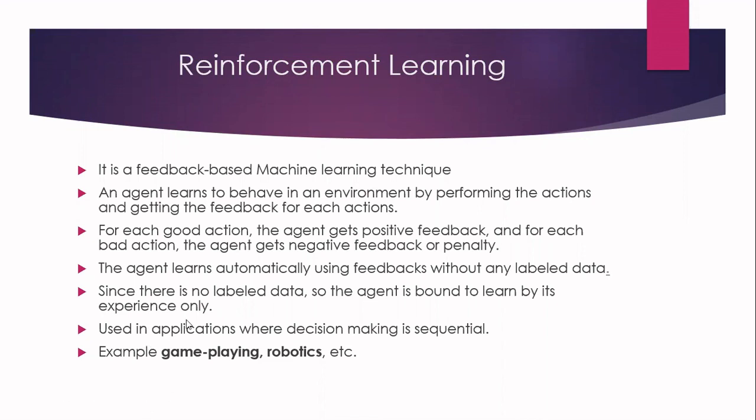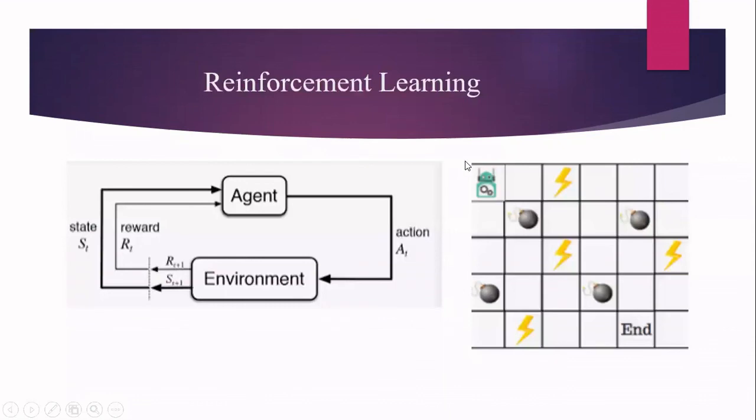Okay, so reinforcement learning is mainly used in one of the important areas called robotics, and also it is used in game playing. And in autonomous cars also reinforcement learning is used. And in reinforcement learning, we have another type called Q learning, that is quality-based learning, that is also becoming popular nowadays. Okay, so now this is a diagram for understanding reinforcement learning.